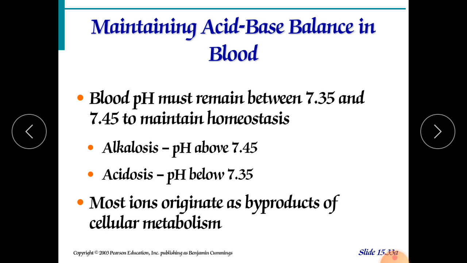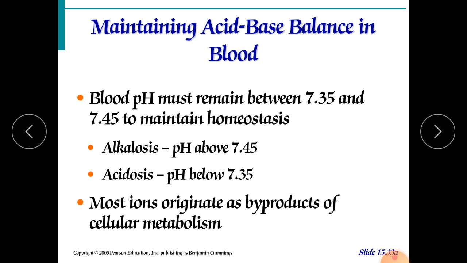Maintaining acid base balance in blood is also a very important topic in our kidney, in our urinary system. How do we maintain the acid base balance? The blood pH must be retained between 7.35 and 7.45. This is the range, and the mean value is 7.4, to maintain homeostasis. What is alkalosis? When the pH is above 7.45, the blood becomes more alkaline.